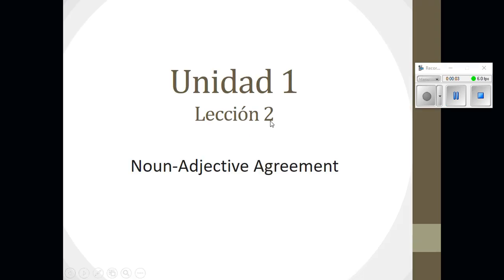Hola clase. Today we're going to talk about noun adjective agreement in Spanish. So make sure you have your noun adjective agreement note guide available and that you're filling it in as we go through the PowerPoint together.